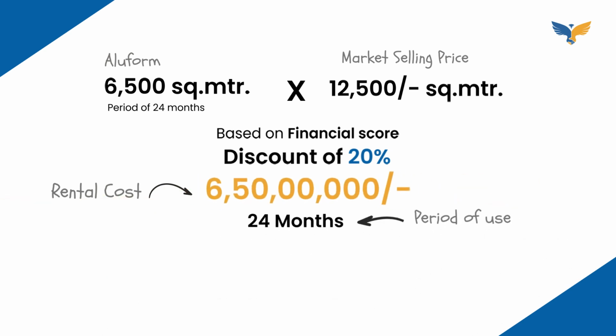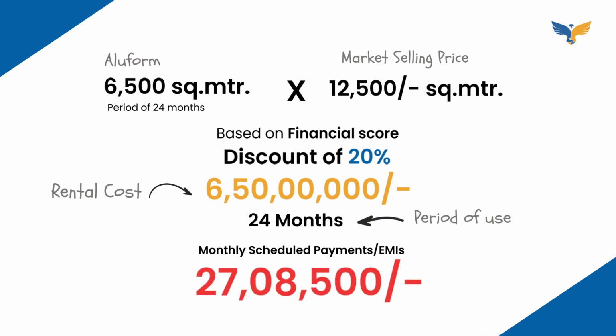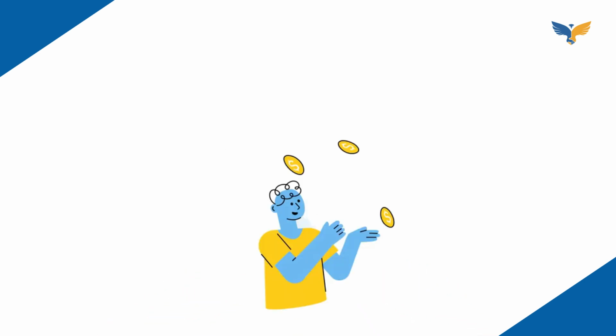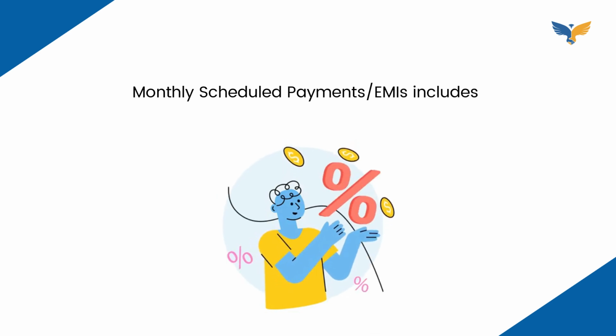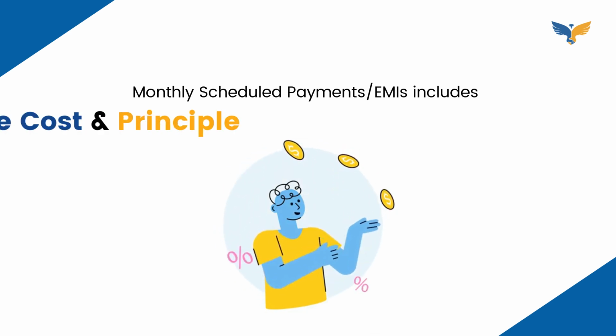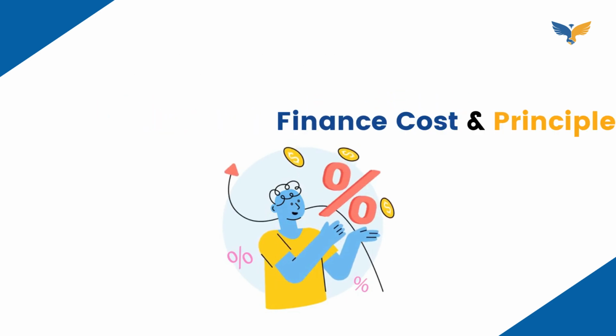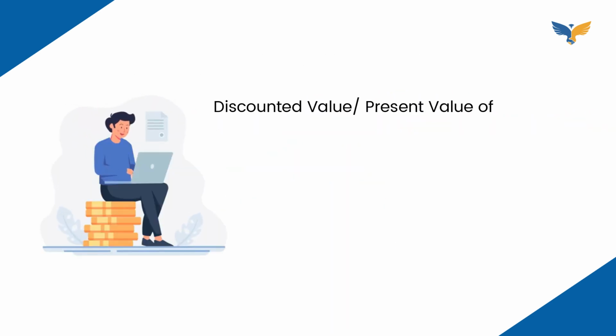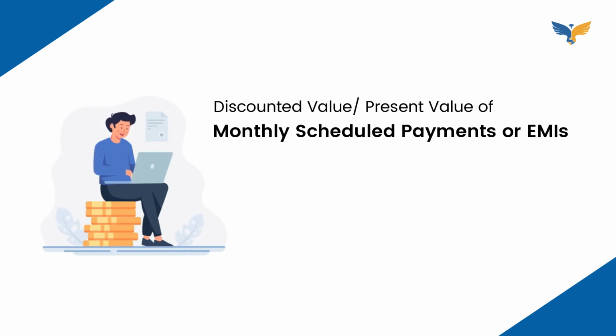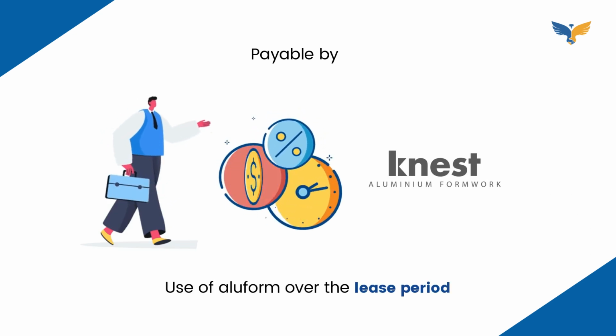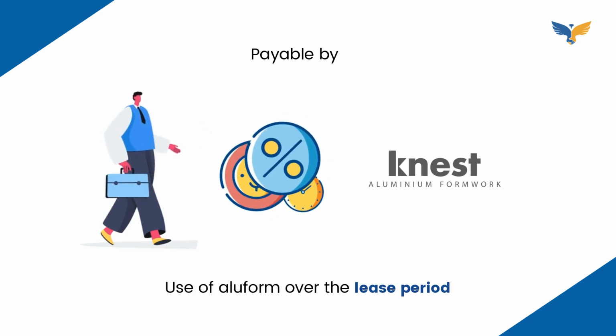If this is apportioned over the lease period of 24 months, your monthly scheduled payment comes to approximately Rs 27 lakhs 8,000. This monthly scheduled payments or EMIs include finance cost as well as principal amount. Hence, the discounted value or present value of these monthly scheduled payments or equal monthly installments is the loan amount or the upfront lease rental payable by you to K-Nest for use of Aluform over the lease period.